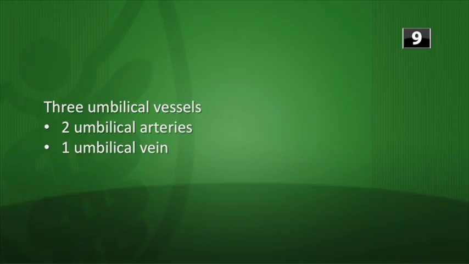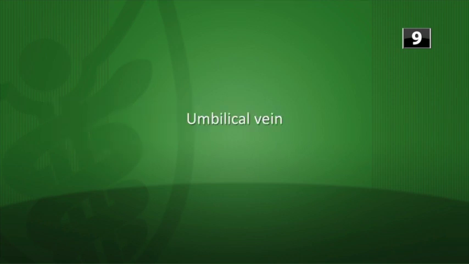Next. How many umbilical vessels are there? Which umbilical vessel has the highest oxygen content? So first, how many vessels are there? Well, there's 3. You have 2 umbilical arteries and 1 umbilical vein. Now which umbilical vessel has the highest oxygen content? That's going to be the umbilical vein. So in the infant, the umbilical vein, the ductus venosus, and the pulmonary artery all have higher oxygenation than the actual aorta. Next.